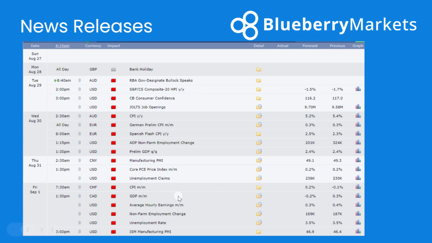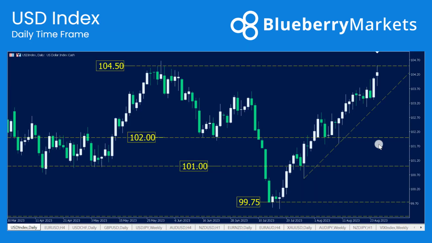Got some GDP data out of Canada expected to come in at minus 0.2% from previous 0.3%. That could obviously be quite interesting. Also, manufacturing PMIs out of China could show a continuation of the Chinese slowdown, and that could obviously cause a bit of risk on, risk off play going into this week.